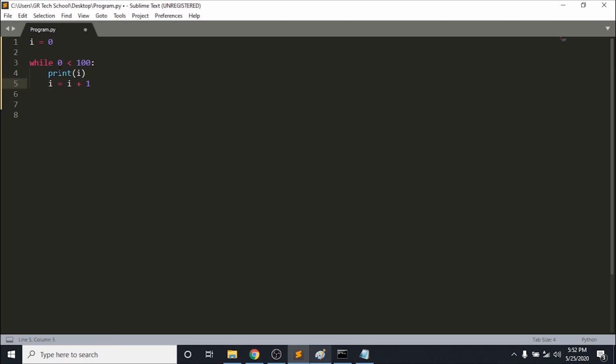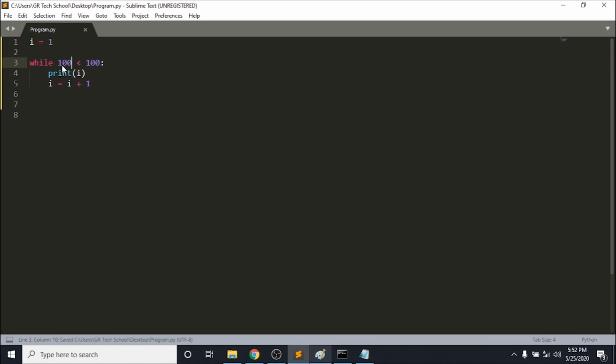So the first time it runs, i is 0, and it checks if 0 is less than 100. Yes, so it prints, and then it increases i. So i becomes 1, and it checks whether 1 is less than 100. Yes, 1 is a smaller number, 100 is a bigger number. So if 1 is less than 100, do that, and so on and so forth. It goes like this, 3, 4, 5, 6, 7, 8, until 100.